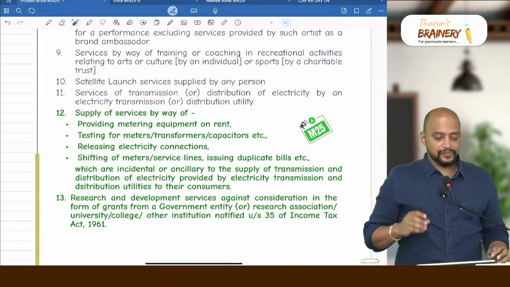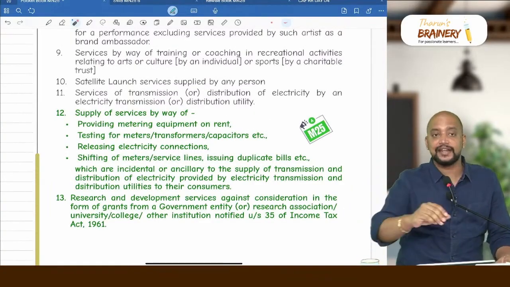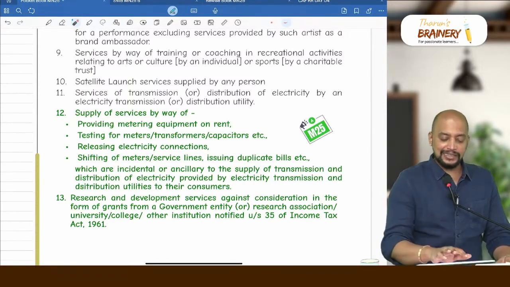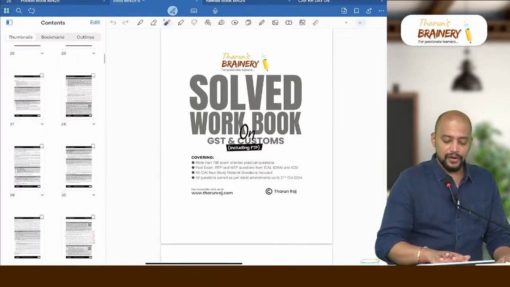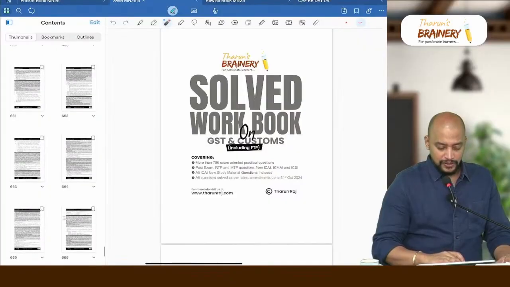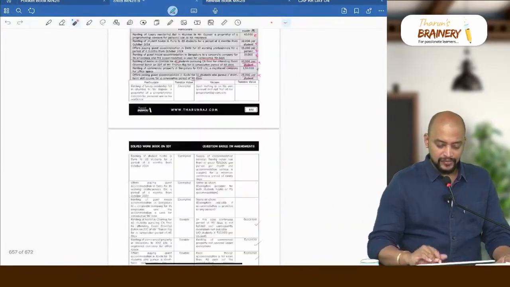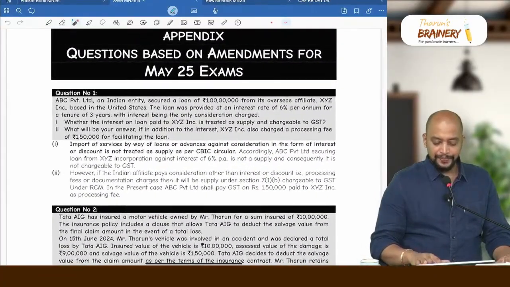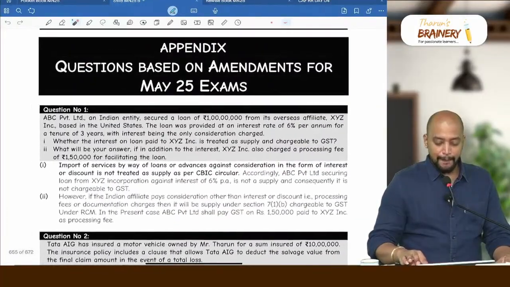Okay, we'll start. So there is one query, sir: in education institution, can category 2 be taken as colleges? Yes, category 2 is colleges only. And please take the solved workbook. In the solved workbook we have some questions related to exemptions. You can see questions on amendments. Look into question number 1, page 647.